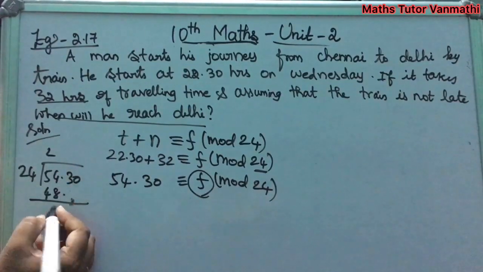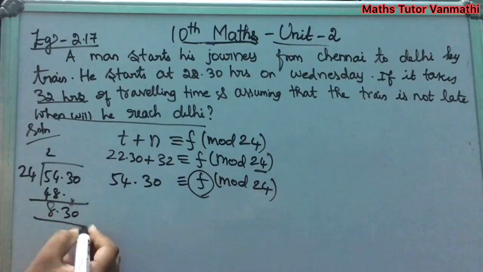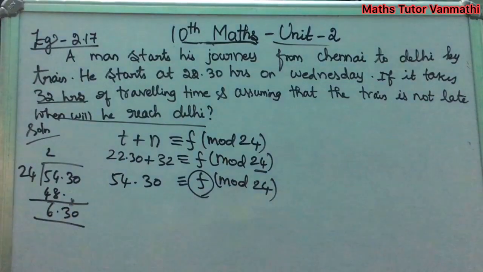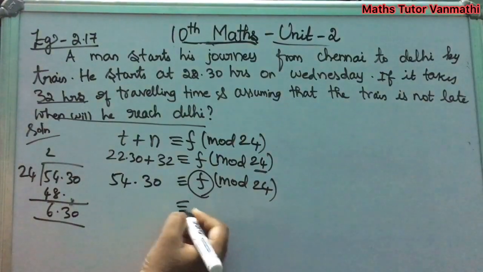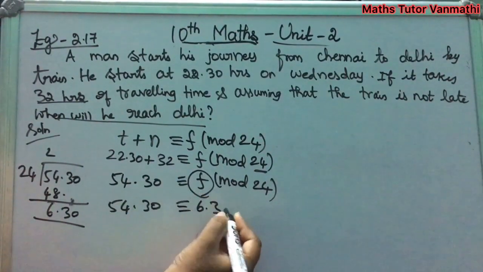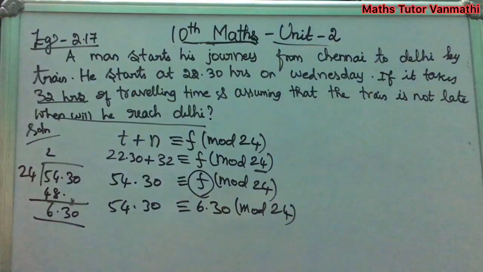Then you will get 54 minus 48, 6.30 you will get, which implies 54.30 is congruent to 6.30 mod 24. Okay, clear?